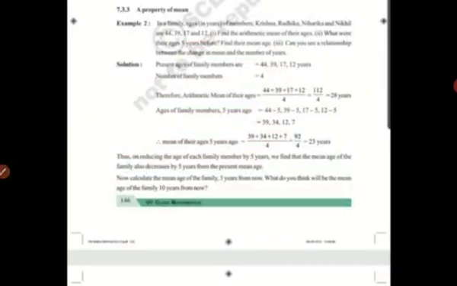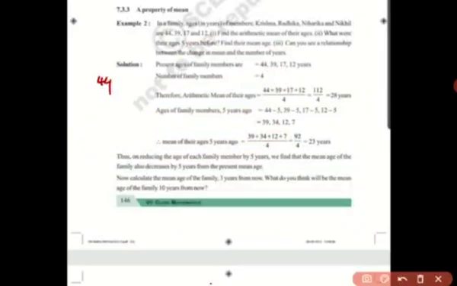So the mean lies between the highest and lowest data. In order to find that, you need to place them in ascending or descending order. These ages don't have any proper sequence. This is 44.